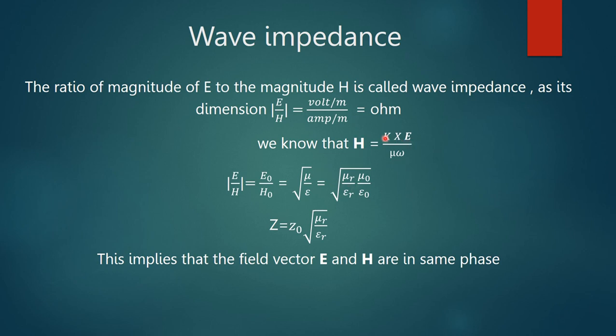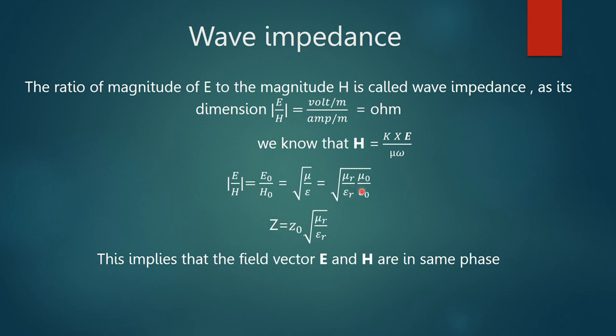Then if we write k is equal to magnitude of k into n hat, and take the magnitude, E by H is equal to mu omega by k, and also omega by k is equal to the velocity of the wave, v is equal to 1 by root over mu epsilon.